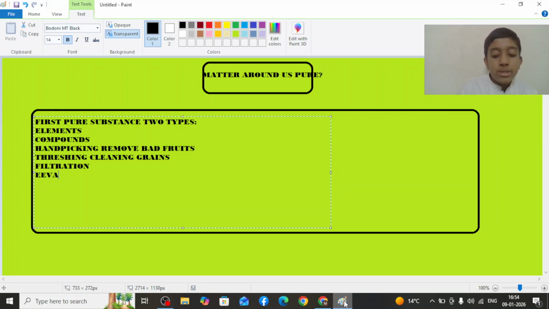Now evaporation, used to get sea salt from water. Take a beaker, put water and salt in it, and after some time the water evaporates and the salt comes up.